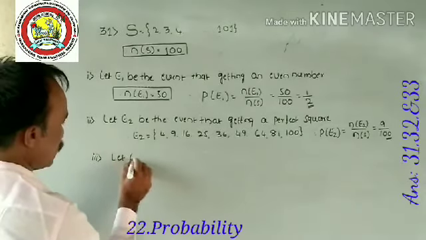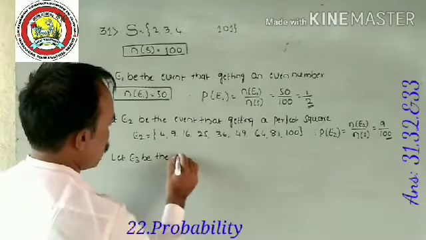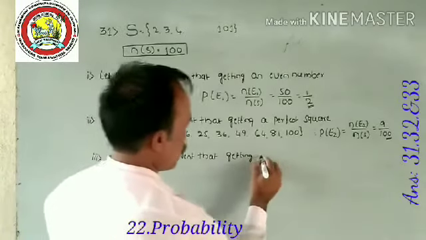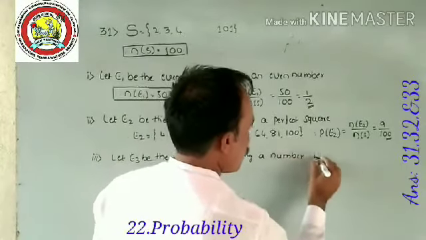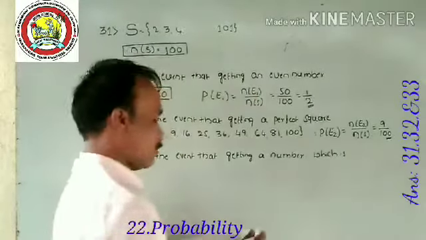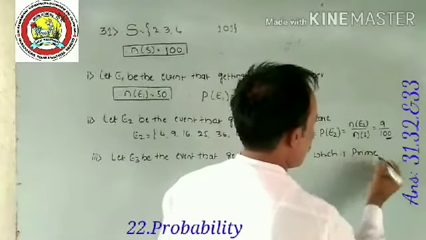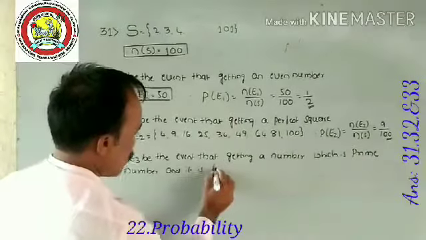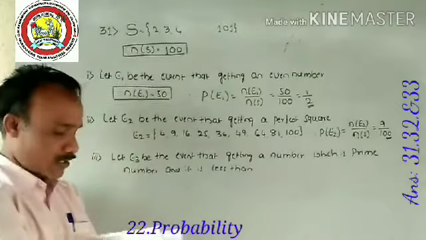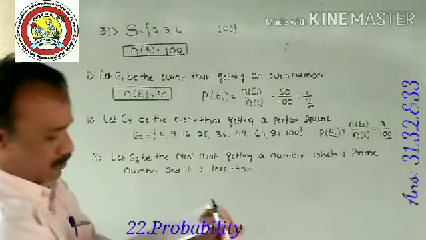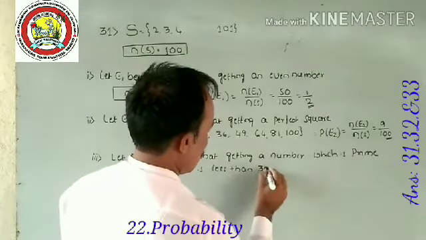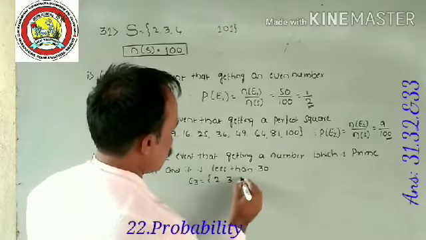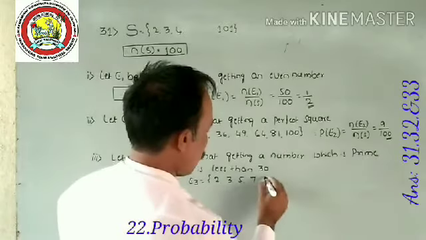Let E3 be the event of getting a number which is a prime number and it is less than 30.